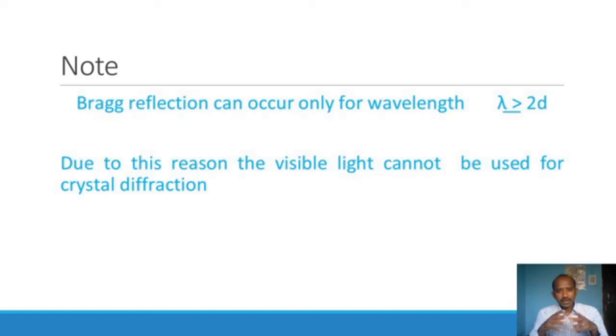Bragg's reflection occurs only for wavelength lambda not greater than 2d. Due to this reason, visible light cannot be used for crystal diffraction, but X-rays can be used to find the crystal structure. That is why X-ray diffraction is very important, and Bragg's law condition is also very important for X-ray diffraction. In this session, we discussed X-ray diffraction, Bragg's law and the derivation of Bragg's law. Thank you all.